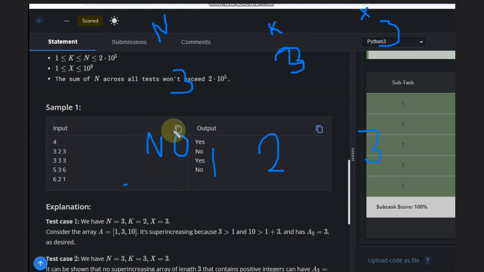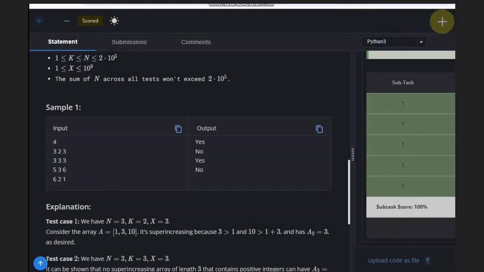So how can we solve this problem? This is the main question. We need to construct the minimum possible array. Suppose you need to reach position k. Before that, what is the minimum possible?